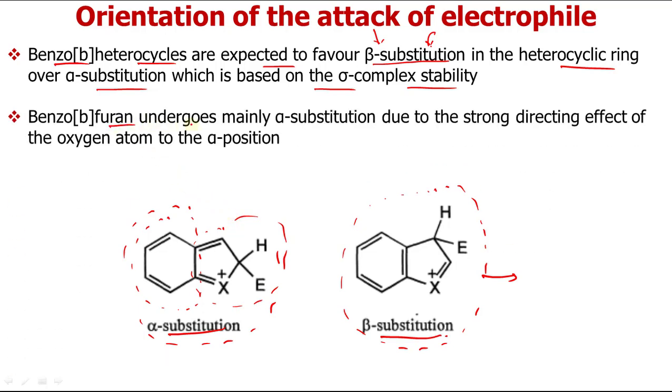And benzo[b]furan undergoes alpha substitution. This is somewhat different. Benzo[b]furan behaves differently, it undergoes alpha substitution, and the reason for this is the strong directing effect of the oxygen atom to the alpha position. Now if we have oxygen here, then the preferable attack will be at alpha position. So please keep this in mind when we do their chemical properties, because this orientation is very important to predict the product obtained after attack of an electrophile or nucleophile.